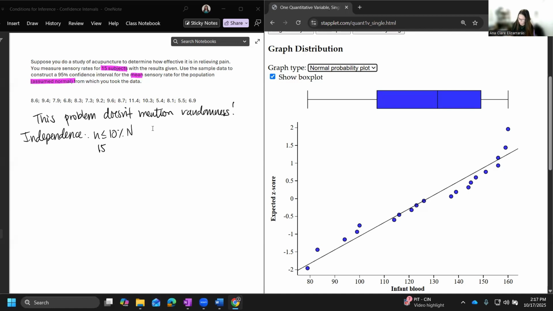That's 150. 15 subjects, where are these people coming from? The people that get acupuncture? Are there at least 150 people that get acupuncture? I don't know. Is it a small town? Where are these people coming from? We are assuming this. Who are we going to generalize it to? I feel like this is bad data. What about normal? Assumed normal.